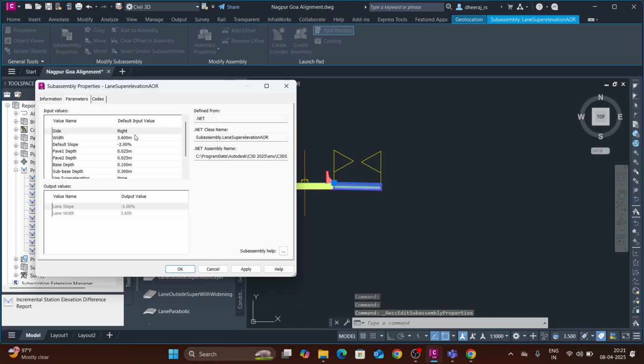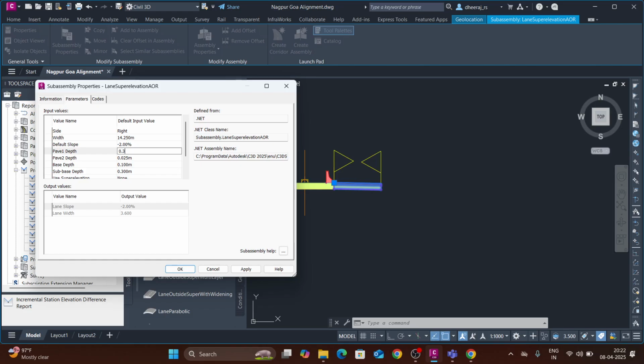Go in the parameter. It is the right side. Width I am giving. Now it is a 6-lane. One lane width according to the SP99 expressway code is 3.75. Like that we provide 3 lanes. Then it will equal 11.25 plus a 3 meter paved shoulder. All widths will be taken right here. That is 14.25. The default slope, now that we are providing rigid pavement, will be -2%.